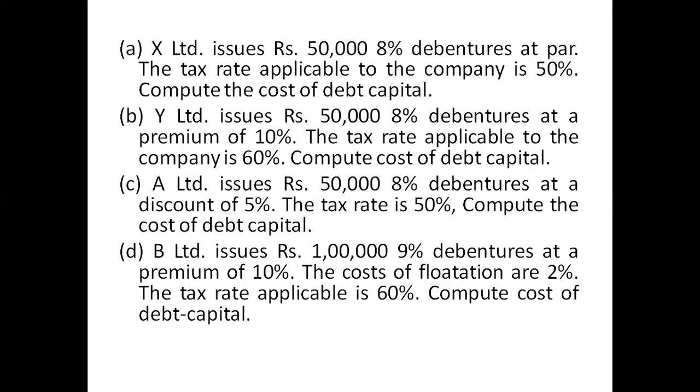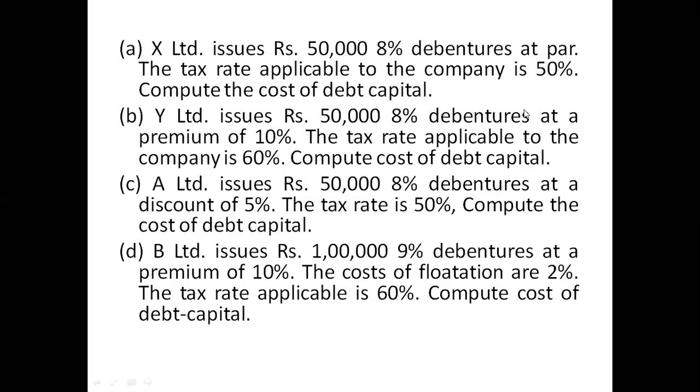It comes to 4,000. 4,000 is the interest payable to all the debenture holders of the 50,000 worth of debentures, not per debenture. Are you able to understand? Okay. 8% on the full 50,000 comes to 4,000 rupees. And 50% is the tax rate.